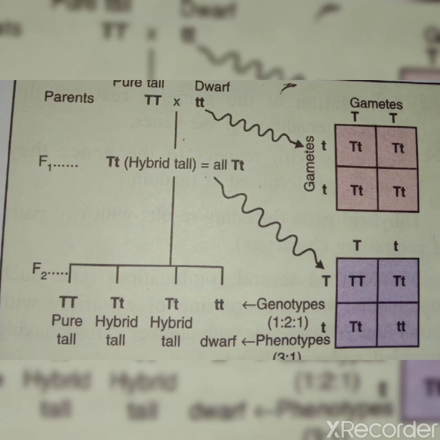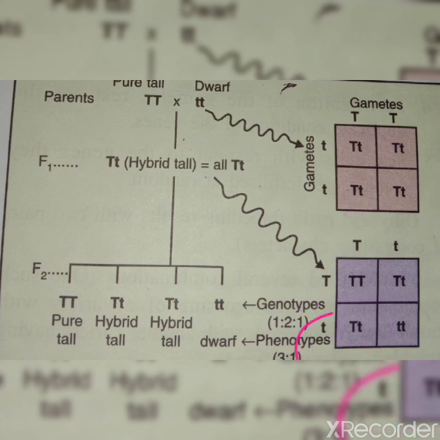which could be, if capital T fuses with capital T, then it will give capital T, capital T. Clear? If capital T fuses with small t, then it will give capital T, small t. If small t fuses with capital T, then it will be capital T, small t.